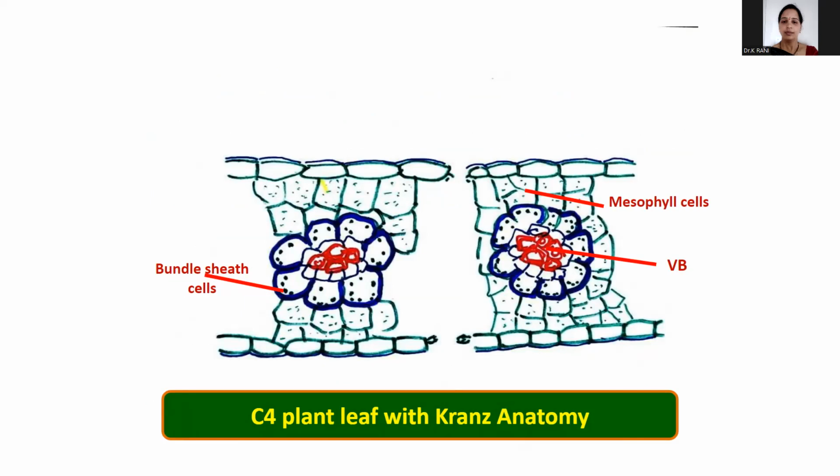Kranz means wreath, and it is a reflection of the arrangement of the cells, bundle sheath cells and mesophyll cells. At the center it looks like a flower vase type of structure. You can observe the blue colored structure, which looks like Kranz anatomy. Wreath means a flower-like structure.